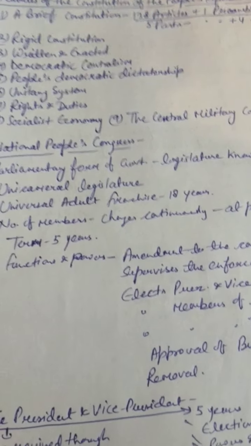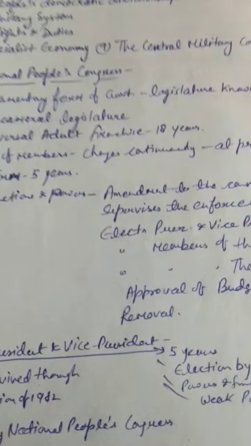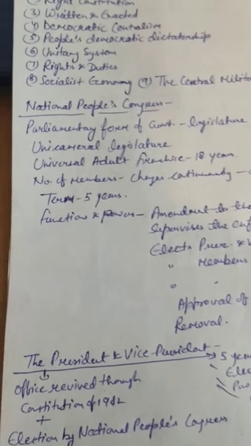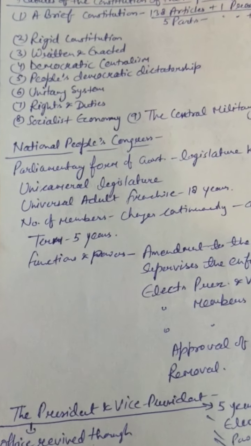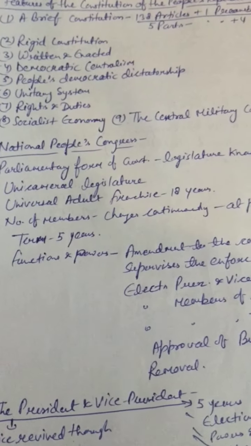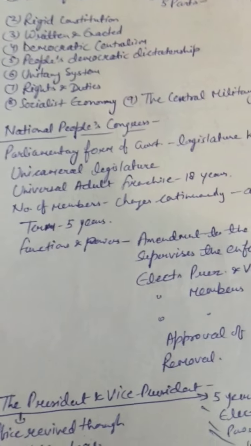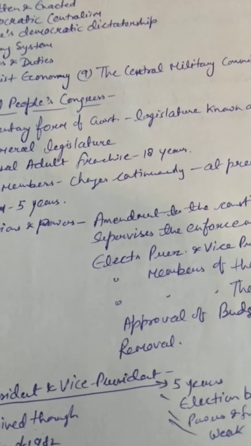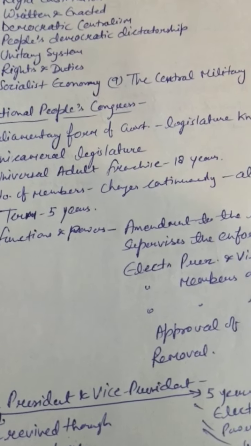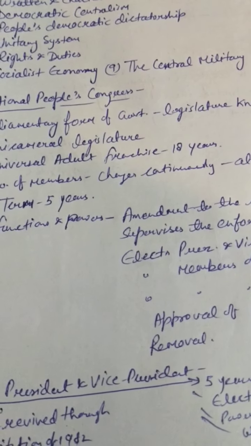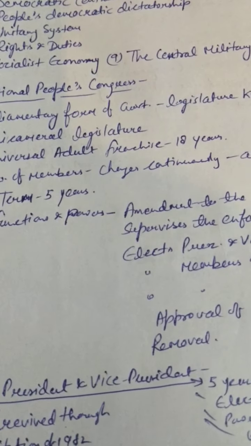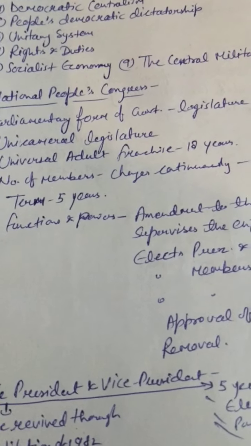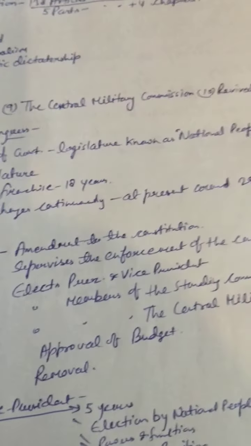Next one is unitary system, we understand. Next one is rights and duties. The constitution gives rights to the people, and defines certain duties of the citizens towards the country. And next one, here we find the socialist economy. Here we find the rights of the whole public, when we talk about the means of production.